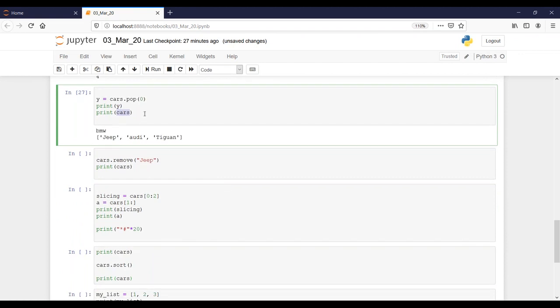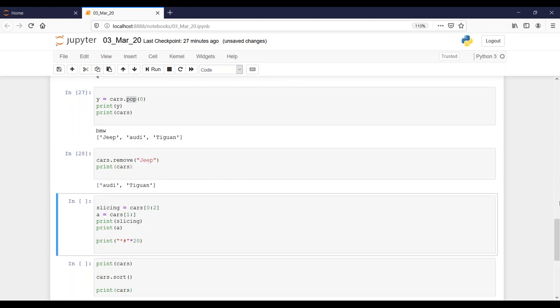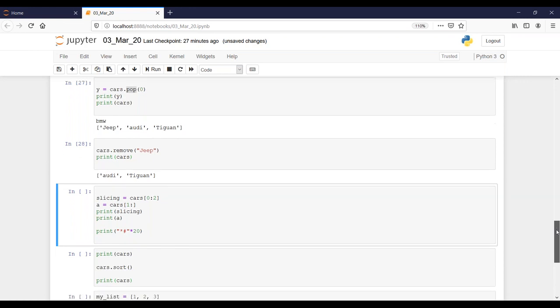Any question? No. Okay. So when I told you pop, it is not accepting a string value for you. You could ask me, okay, what if I want to remove the string only? I don't want to remember numbers. How will I remember 100 list values? I want to just remember the string value in that position. So I'll remove Jeep. So cars dot remove of Jeep, print cars. Now the list is containing only Audi, Tiguan.